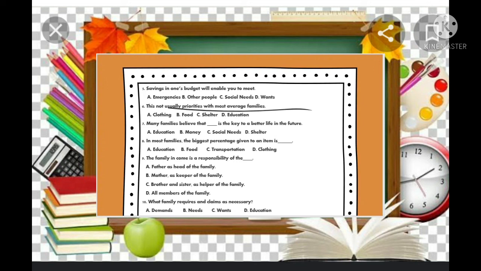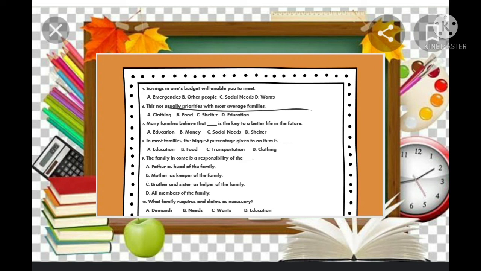Number 6, this is not usually a priority with most average families. A. Clothing, B. Food, C. Shelter, and D. Education. The answer is letter A, clothing. Number 7, many families believe that blank is the key to a better life in the future. A. Education, B. Money, C. Social needs, and D. Shelter. The answer is letter A.